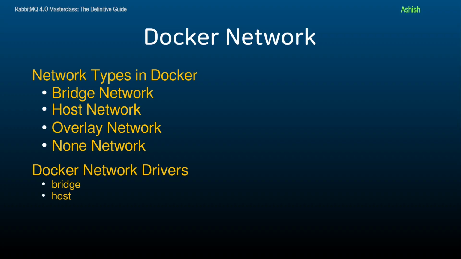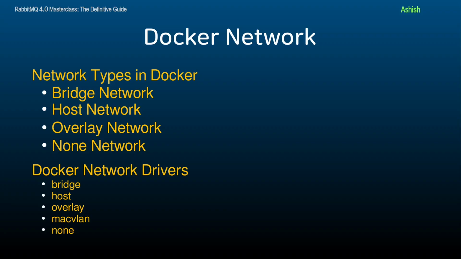Next, we have host. It shares the network namespace with the host. Next, we have overlay, which allows containers on different Docker hosts to communicate. Next, we have MacVLAN, used to assign a MAC address to a container, allowing it to appear as a physical device on the network. And finally, we have none, which disables networking for the container.